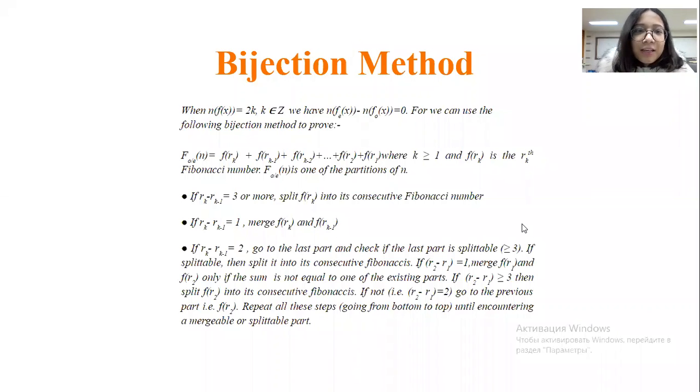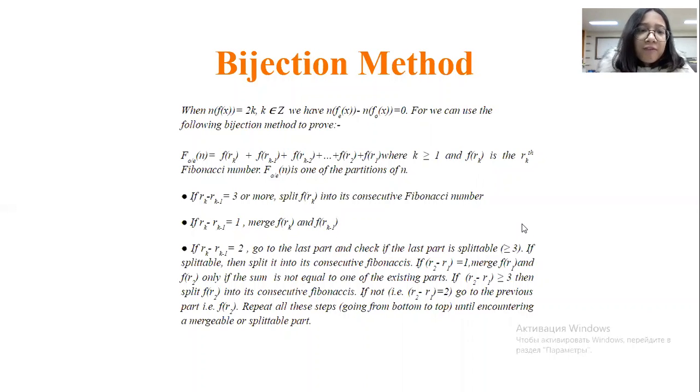Hello, I'm Himani, and I will talk about the bijection method that we used. For this method, we utilized the Ferrers graph and the popular method of splitting and merging. When we have the condition that the number of partitions is even, the number of even distinct Fibonacci partitions minus the number of odd distinct Fibonacci partitions equals 0. So we can use the following bijection method.